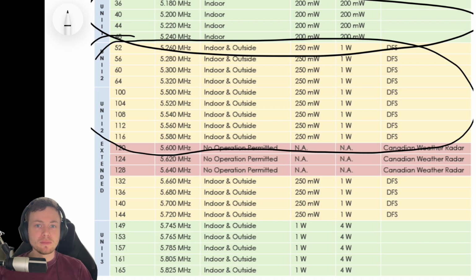It must perform a channel availability check, CAC, or a passive scan lasting at least 60 seconds to confirm no radar system has used that frequency. If radar is however detected during normal operations on that channel, the AP must vacate that channel within 10 seconds and cannot return to that channel for 30 minutes.